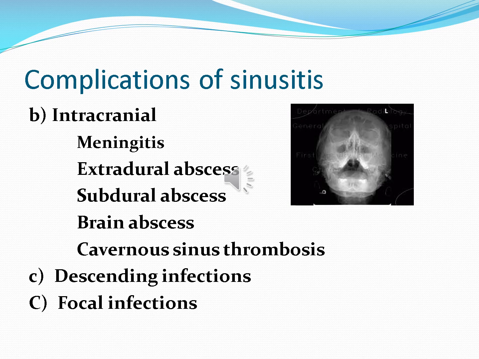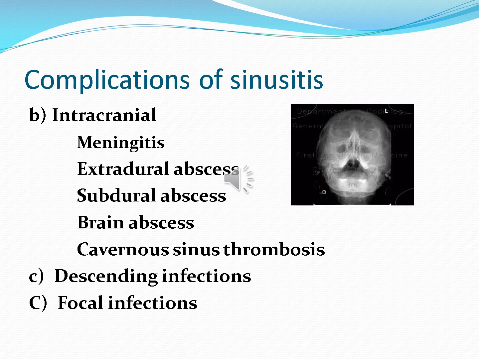Infective arthritis is a distant complication of rhinosinusitis.